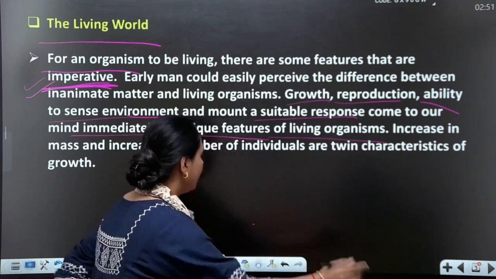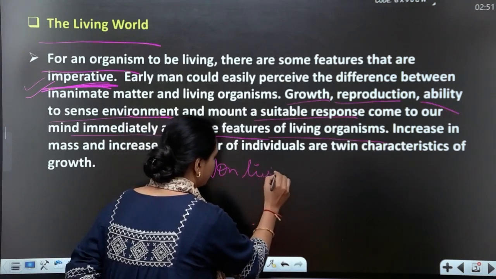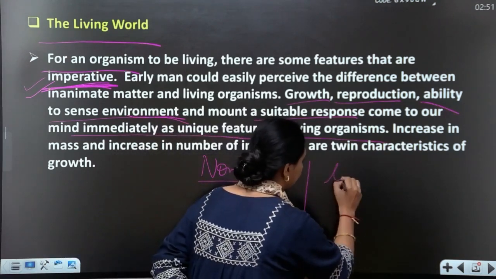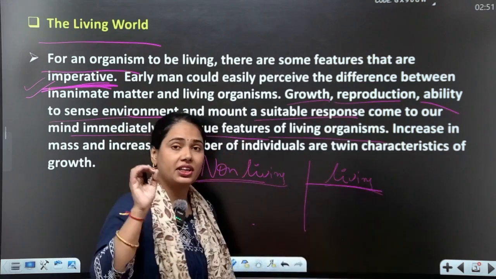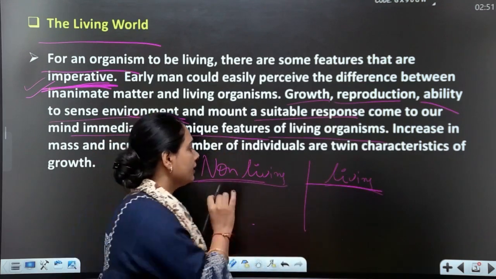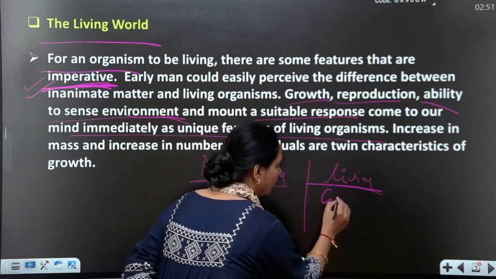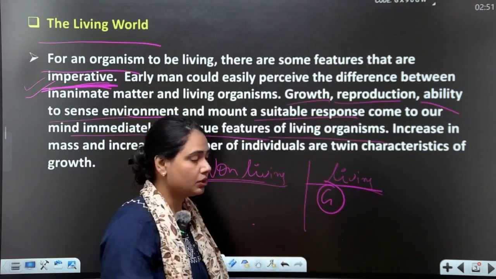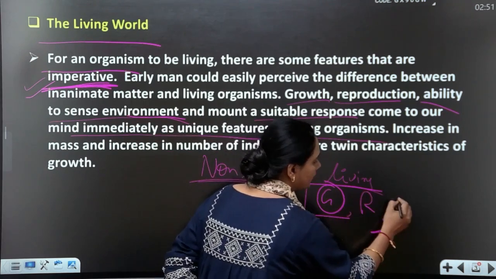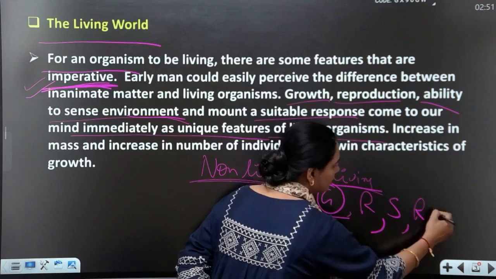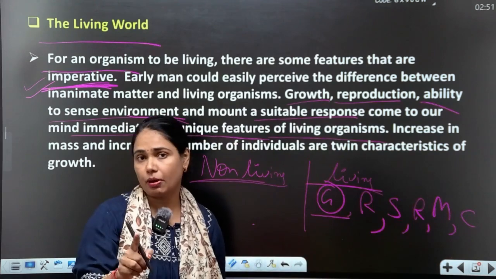But I have to tell you that non-living and living, a really very important differentiation, you have to know that living are those organisms which contain growth, reproduction, sense, response, metabolism, and cellular activities, and are made up of cells.